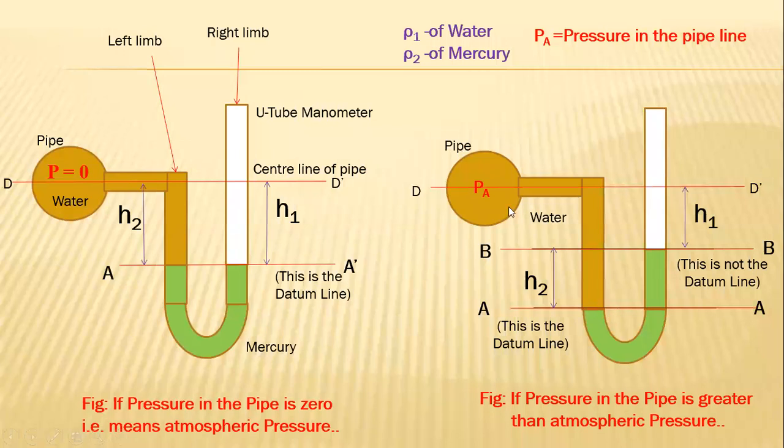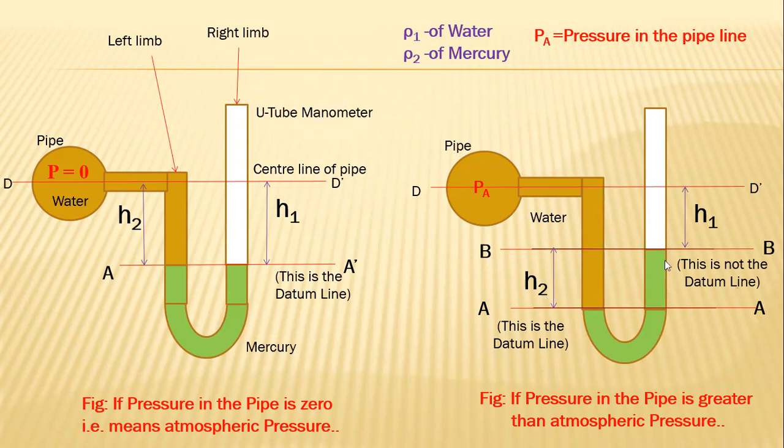In the left limb, the surface of mercury from the center of the pipeline is how much? Height of mercury in the left limb from the center of the pipeline is how much? H1 plus H2.